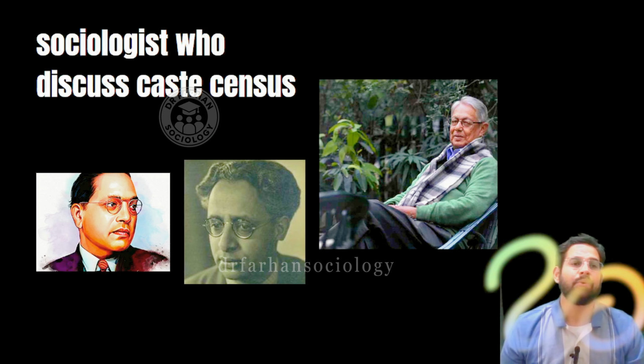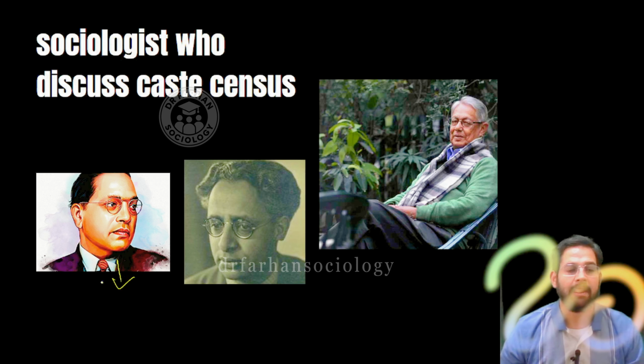Now I would like to tell you there are important sociologists who will be discussed over here. In my part B, from a more core sociological view, I would like to discuss what each and every sociologist is trying to highlight.